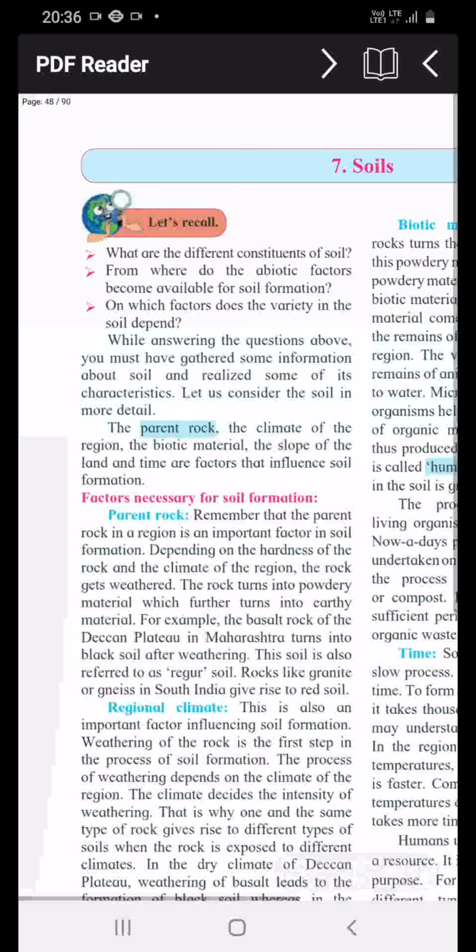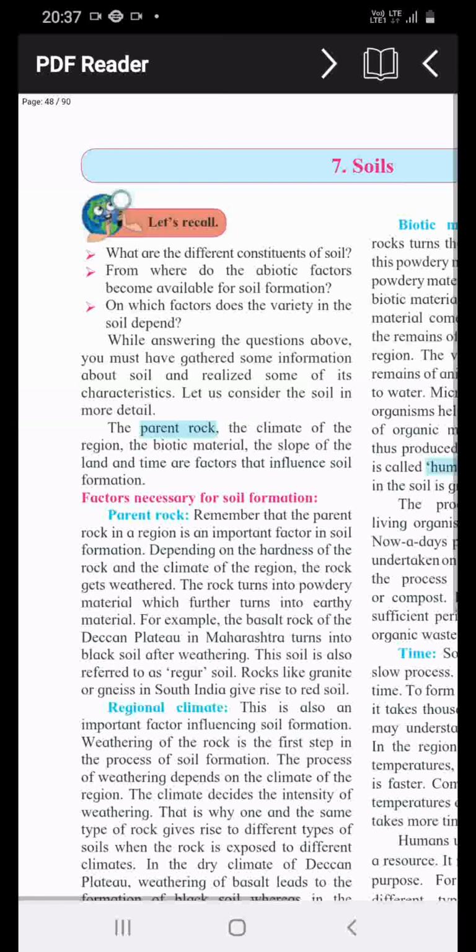Air is 25%, mineral particles are 45%, water is 25%, and organic matter is 5%, and in that organic matter we can include organism, roots, humus, like this. So what are the different constituents of soil? Air, mineral particles, water, and organic matter, and in that organic matter, roots, humus, and organisms.